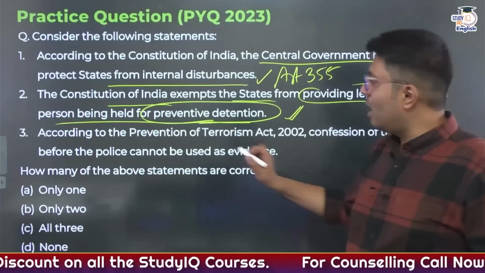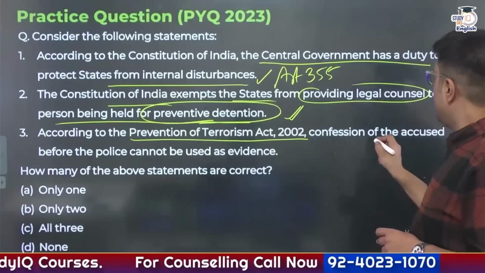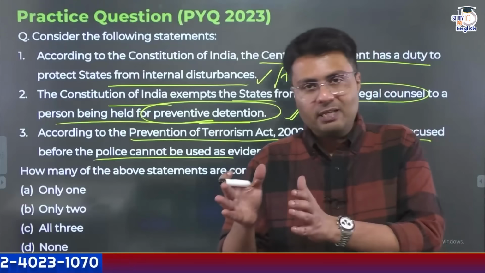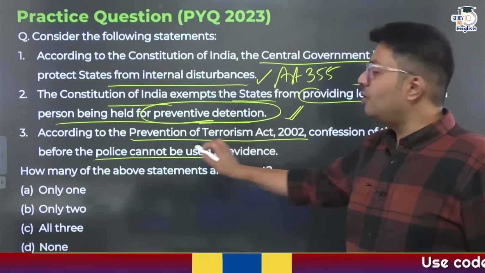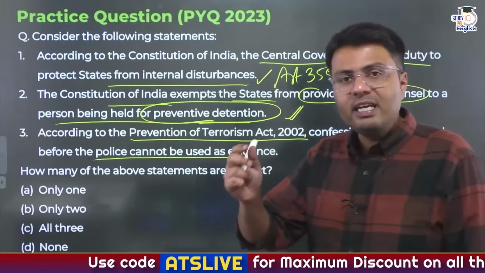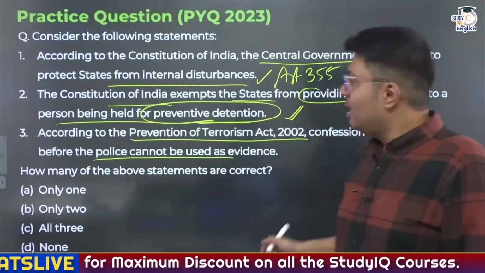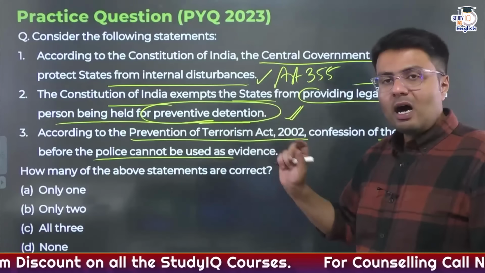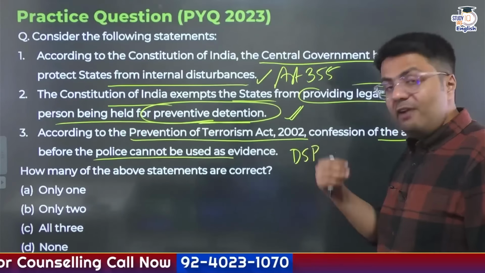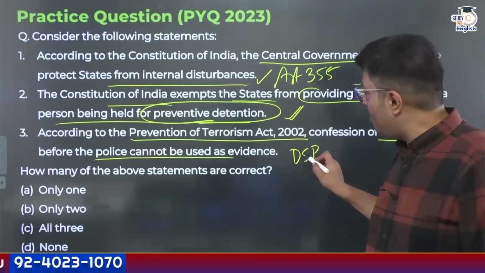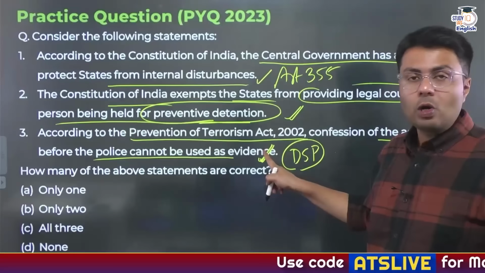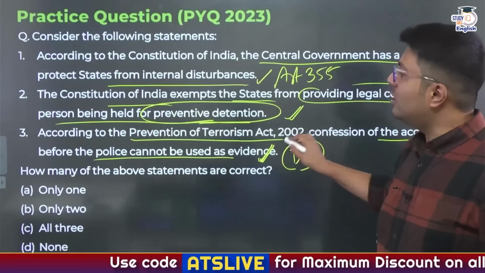Now looking at the third statement, according to the Prevention of Terrorism Act, POTA, confessions of the accused before the police cannot be used as evidence. Now this is true with normal cases or with normal laws. But the Prevention of Terrorism Act was a special law enacted by the Indian Parliament, and it gave the state an extra edge over criminals, right? Under this POTA Act, if an accused makes a statement in front of a police officer above the rank of DSP, then it can be used as evidence in a court of law, but only under POTA, not in normal criminal cases.